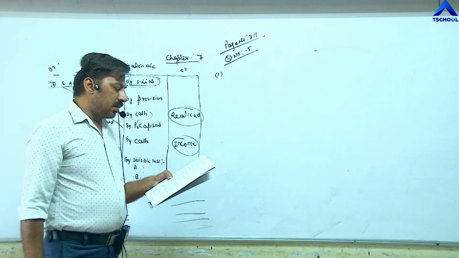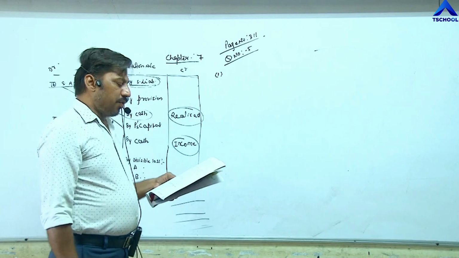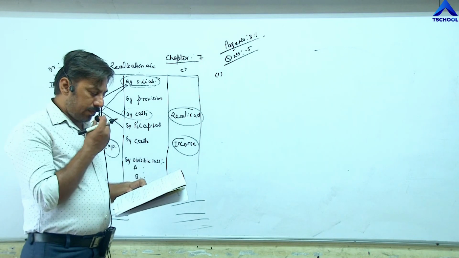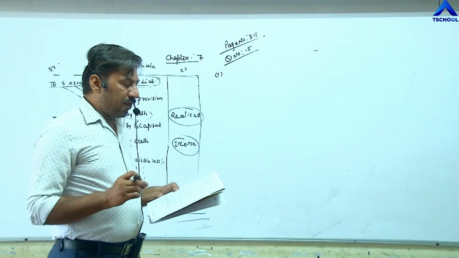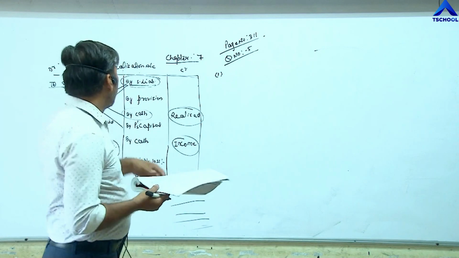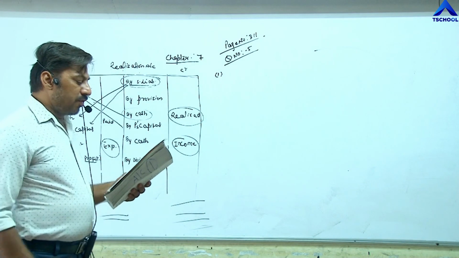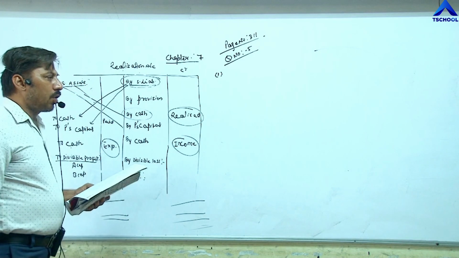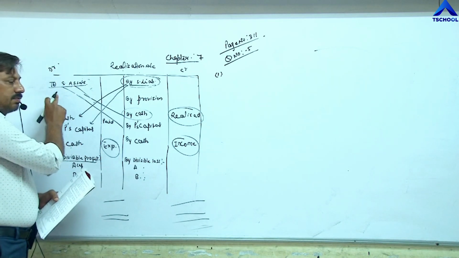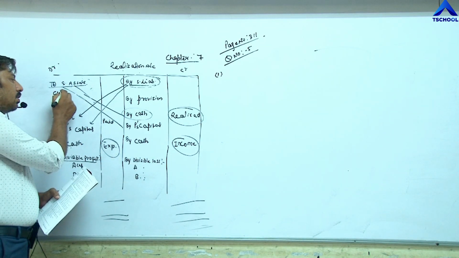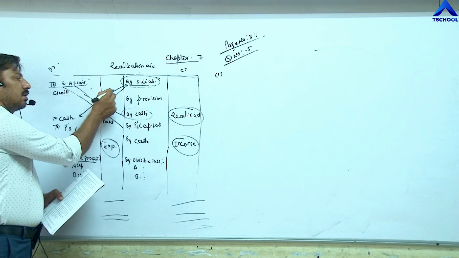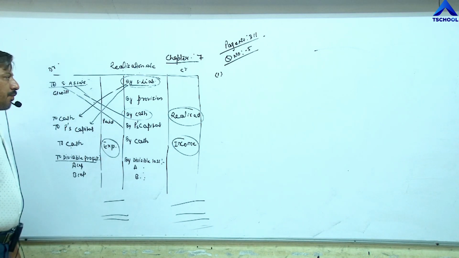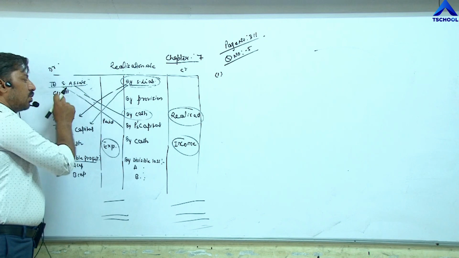First entry: at the time of dissolution, the book value of goodwill is 56,000. The book value means the value which is given in the balance sheet, asset side. The value of goodwill is 56,000. So first of all, we need to record that goodwill on the asset side, to goodwill 56,000. In this way we close the account of goodwill. So for closing of goodwill, realization account debit to goodwill.